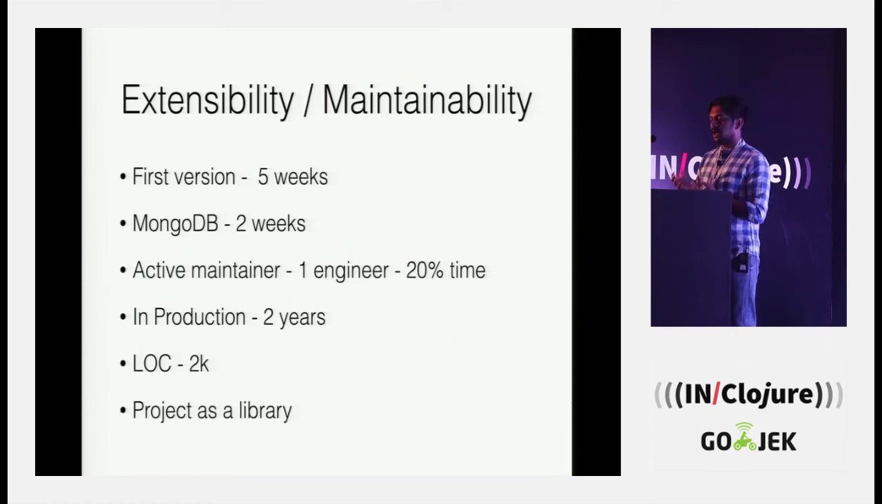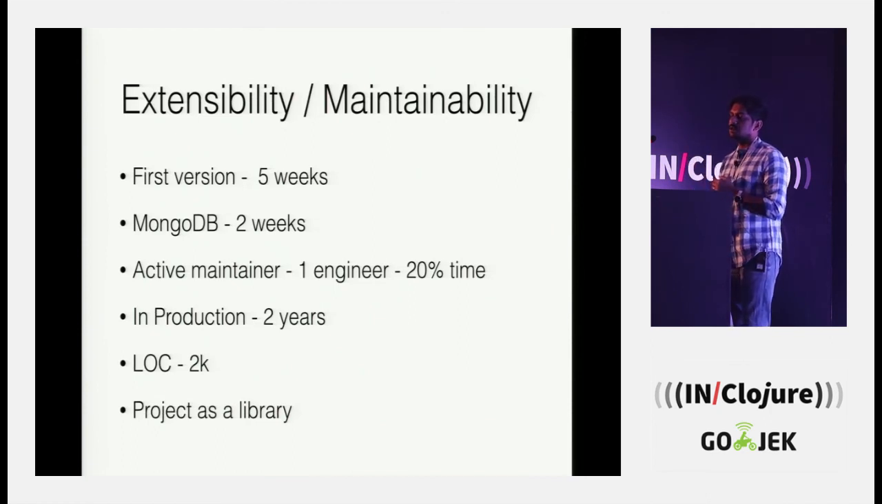There is only one active maintainer now, who is contributing just 20% of their time. The code has been in production for 2 years. Lines of code is just 2K. This includes the MongoDB part and the tests. Yes, we have really nice coverage for this project. Interestingly, the project is also used as a library where your producer is just code instead of Kafka, and they're using it for doing bulk updates. This is majorly used for migrators where you have to generate large amounts of data. You're just pulling in this project as a library and doing that.